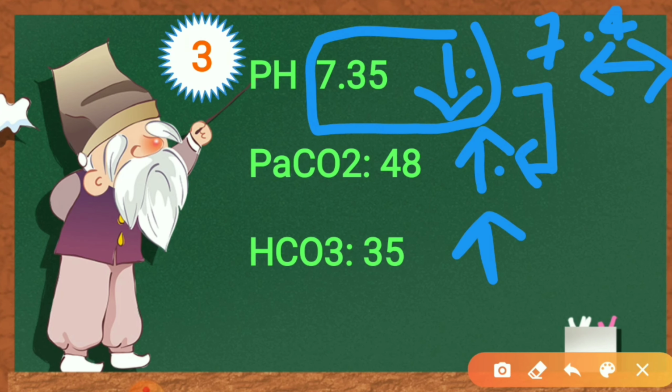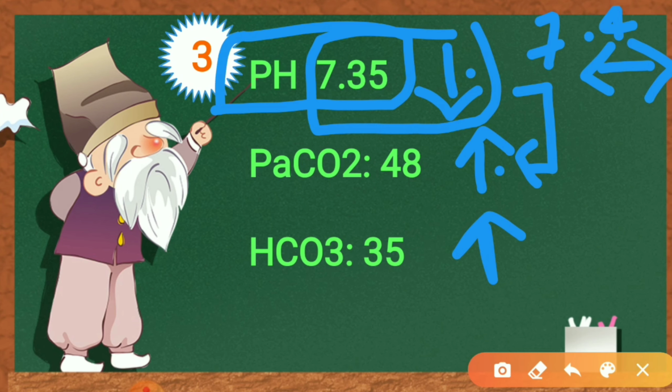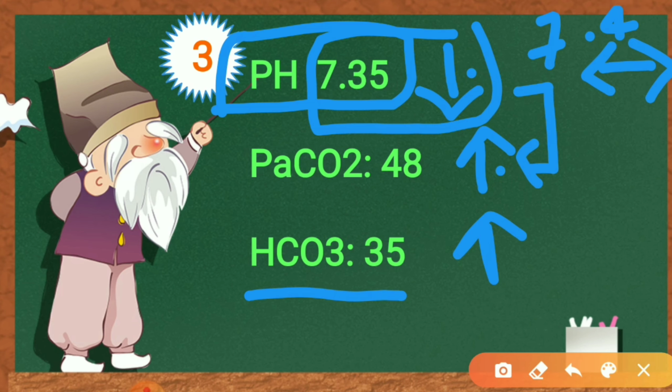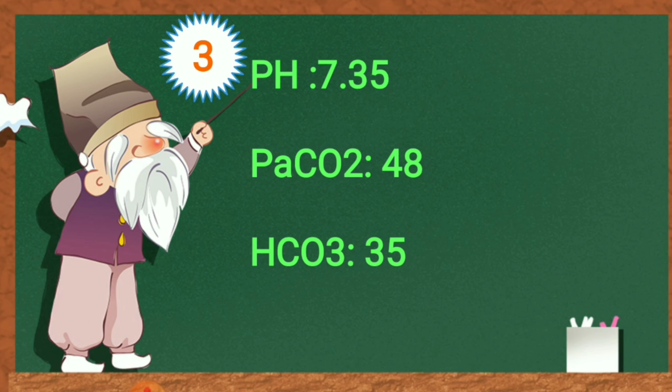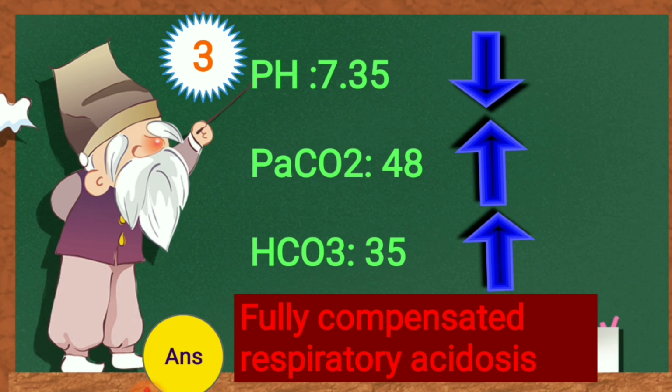And for this, look at the normal range of pH. pH is normal here, 7.35 to 7.45. If the pH belongs to the normal range, what can we predict? It is fully compensated respiratory acidosis. Look at the bicarb. Bicarb is also helping pH, and it is completely helping the pH to overcome the problem. So it is respiratory acidosis, but fully compensated. Let us check out the answer. Fully compensated respiratory acidosis.